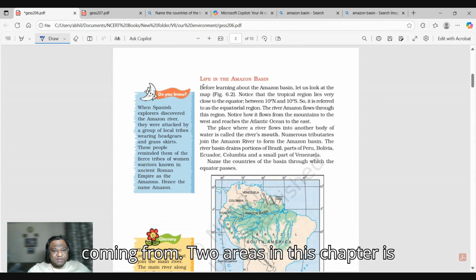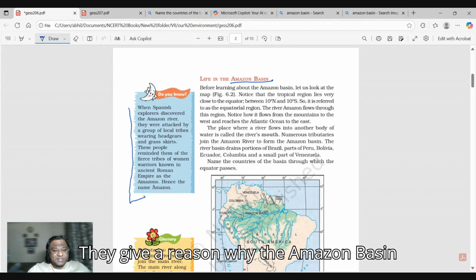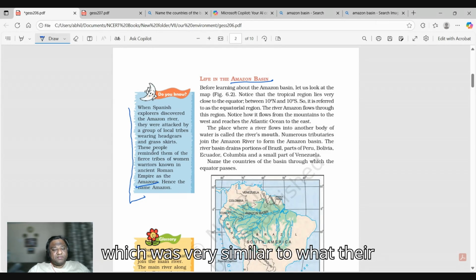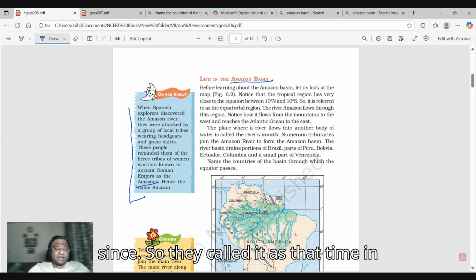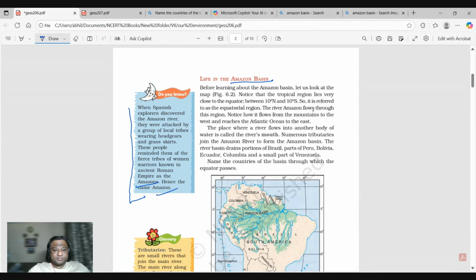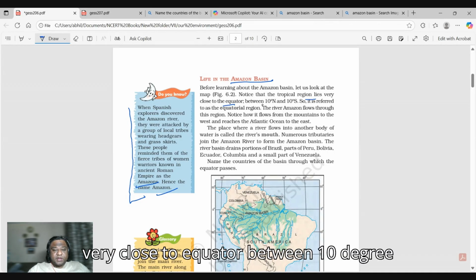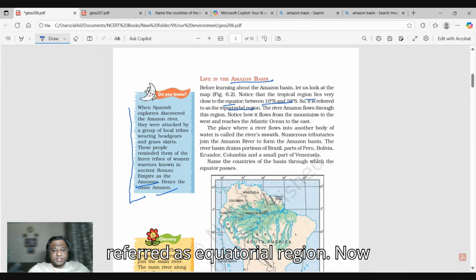Two areas in this chapter which their focus is life in the Amazon basin. They give a reason why the Amazon basin is called Amazon. The Spanish were the explorers who found that area in Amazon River, and they found a tribe which was very similar to what their Roman culture had, similar dress-up sense. So they called it, as in Roman culture it was called, Empire of Amazons. So hence the name Amazon came. So you see that tropical region lies very close to equator between 10 degree north and 10 degree south, and it is also referred as equatorial region.